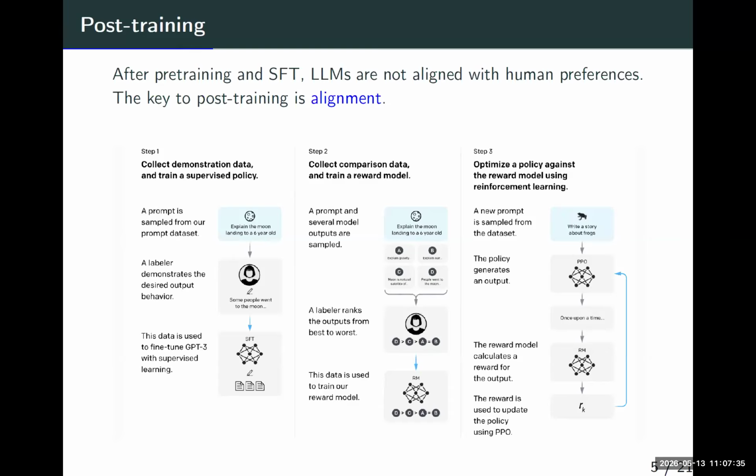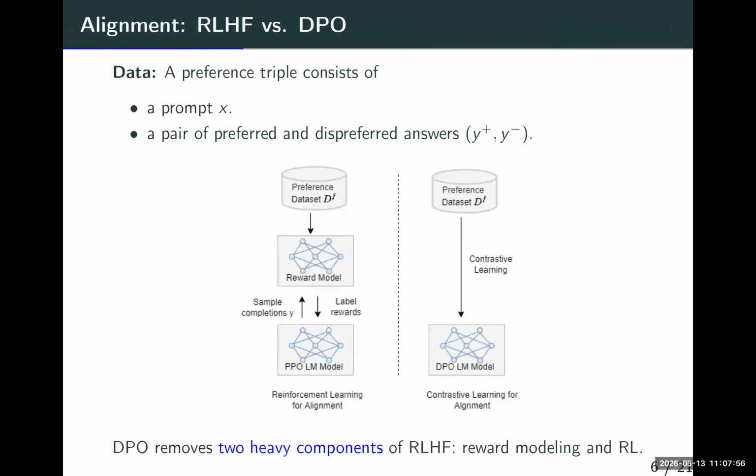Then what we hope to do is so-called post-training. Here I also give the diagram for the standard post-training scheme in practice. And the key to post-training is so-called alignment. The standard approach is called reinforcement learning from human feedback. So let me move to this alignment: reinforcement learning from human feedback versus direct alignment.